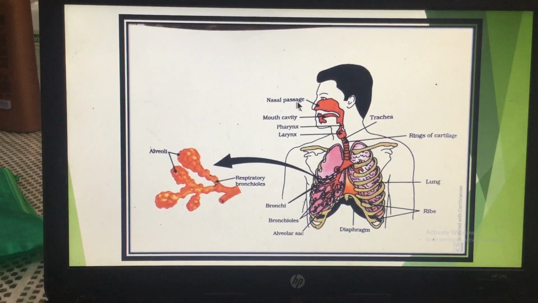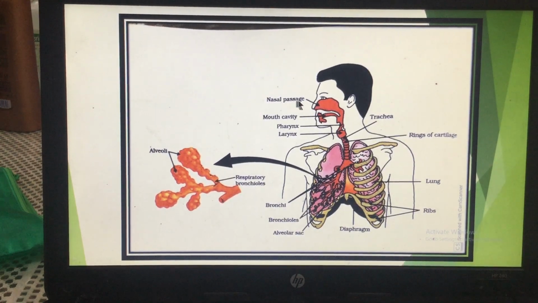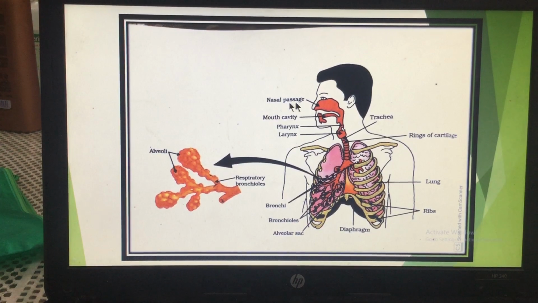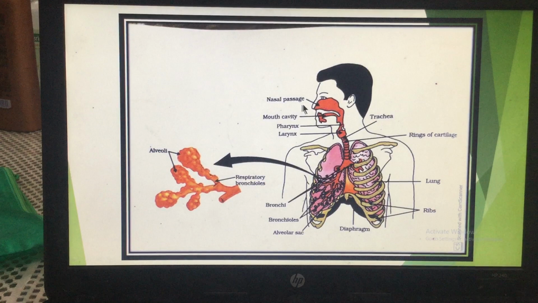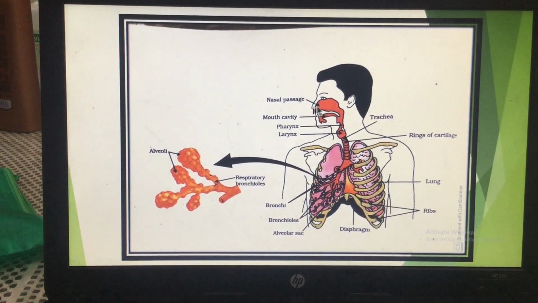So there is a nasal passage. I told you there are two passages. So one is a nasal passage. Nasal passage से through the nose the atmospheric air goes inside, and in this nasal, वो नाक के अंदर there is a cavity which is known as a nasal cavity, and this nasal cavity has small hairs in it. इस nasal cavity में छोटे छोटे hair होते हैं, and plus it is always moist.